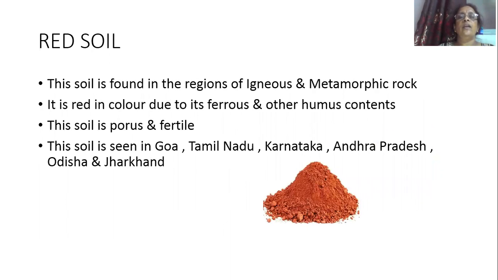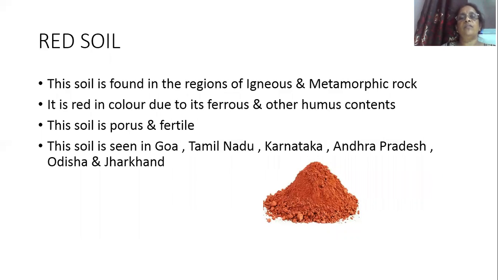Then red soil. Red soil is found in the igneous and metamorphic rocks. Yesterday you studied the types of rocks: igneous, stratified or sedimentary rocks, and metamorphic rocks. Igneous rocks are formed due to the heat in the interior of the earth. In metamorphic rocks, igneous and sedimentary rocks change their form, and a new form of rock is formed.